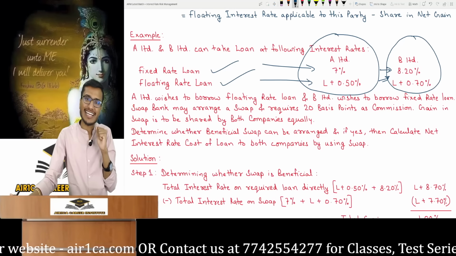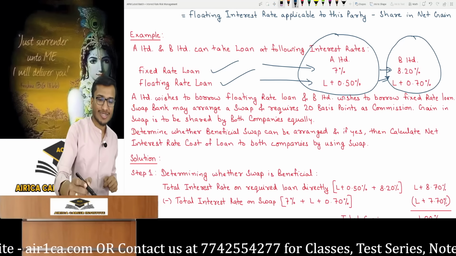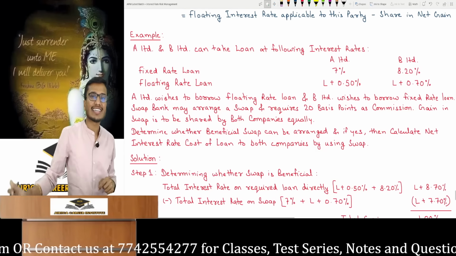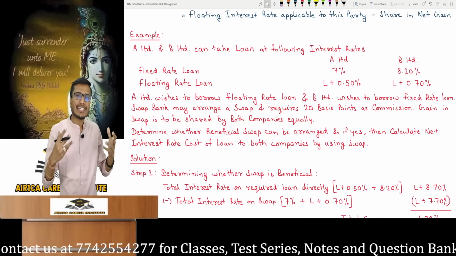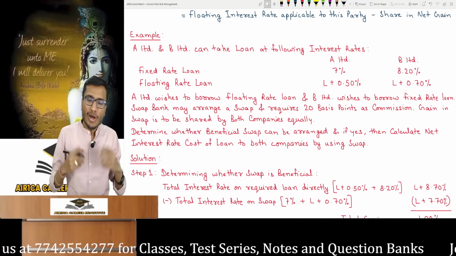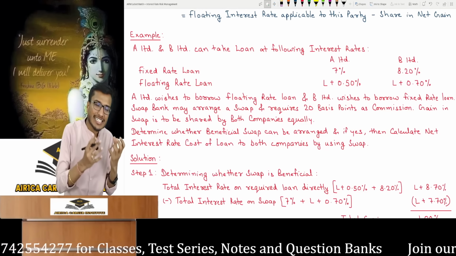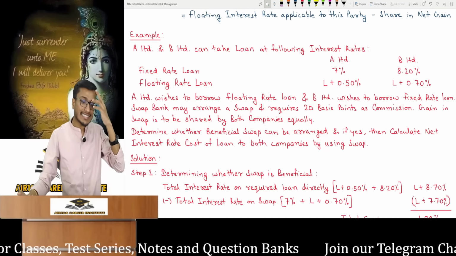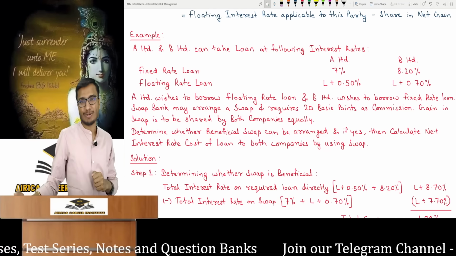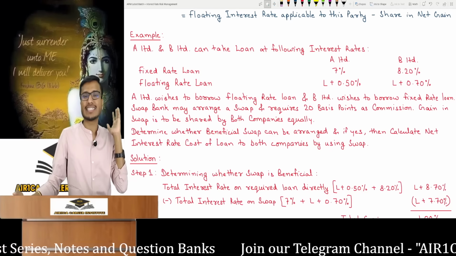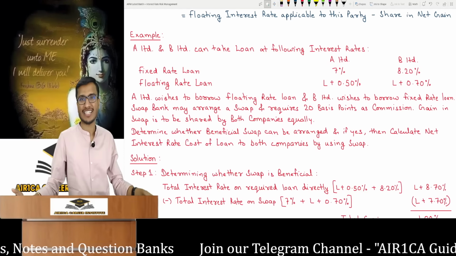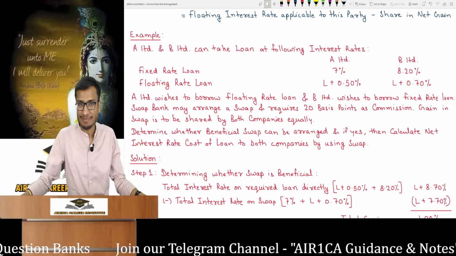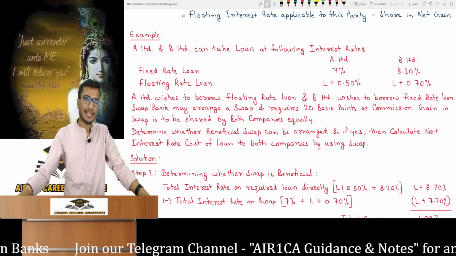Is it wrong? No. This happens in practical life. Why does this happen? There is a reason for it. Well, I told you, people's credit rating. A Limited might be a permanent customer of the bank. It also gives good business to the bank and has a good credit rating. So it is quoted a lower interest rate. Now B Limited is a new customer, doesn't have much business and its credit rating is not very good. The bank then charges higher interest. And this also happens in practical life. This is how business runs and there is no other way to run a business. It is seen customer-wise what to charge from which customer.